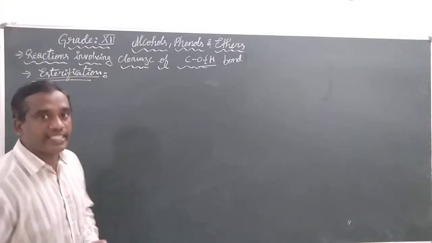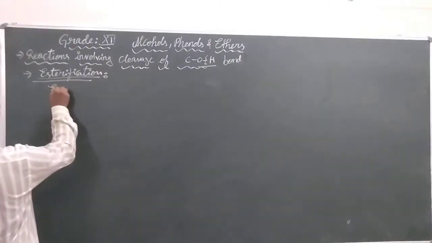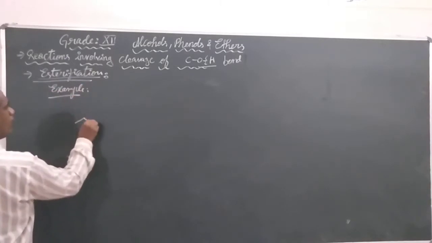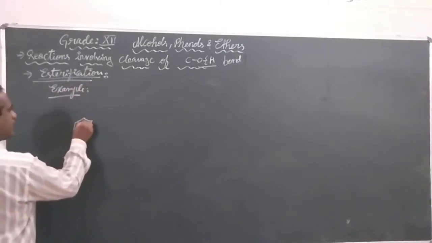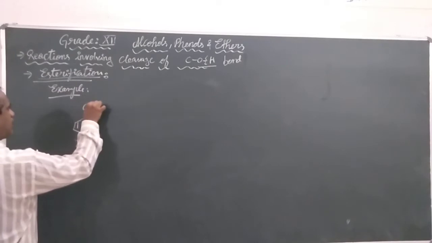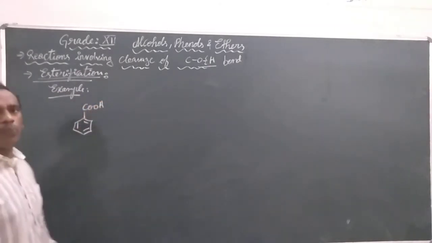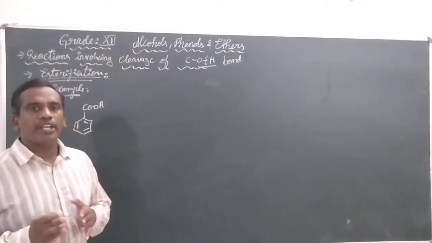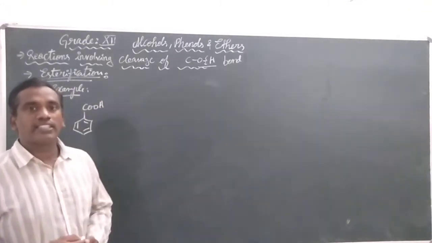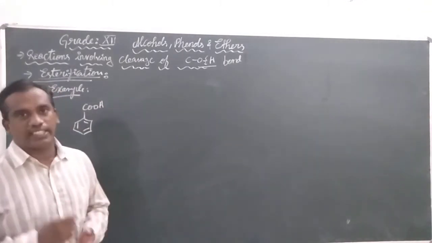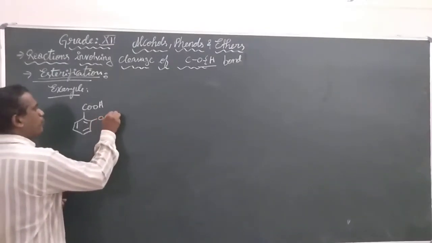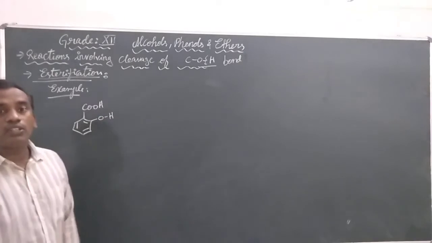So let us take the example. Whenever benzene is bonded with a COOH group, we generally call it benzoic acid. But there is also an OH group on its ortho position.